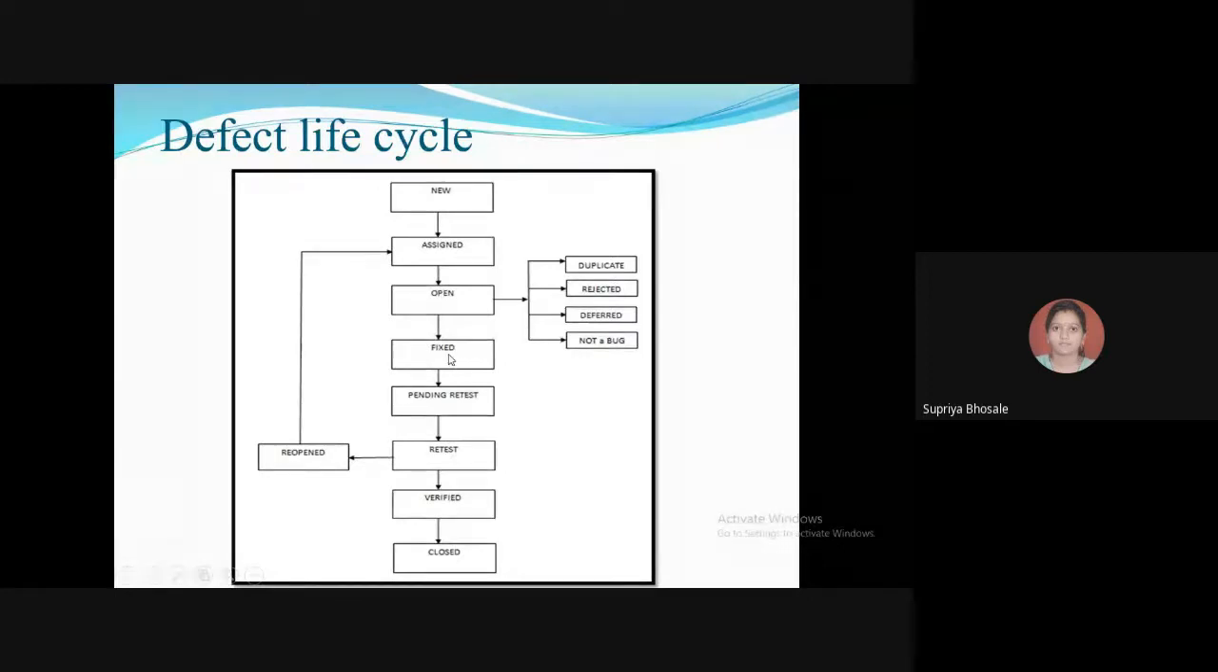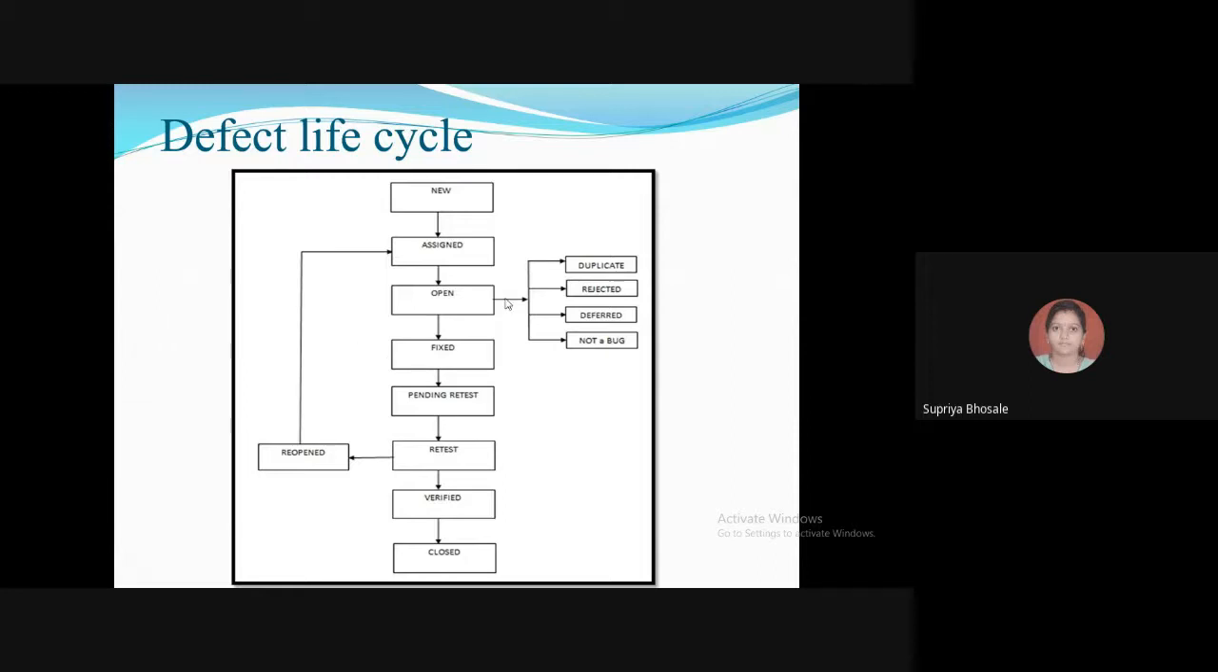Next is fixed. So when the developer makes the necessary code changes and verifies the changes, then he or she can make the bug status fixed, and the bug is passed to the testing team. So some work has been done by the developer team on that particular bug. He will say that the bug is now in fixed condition, and now it will be reassigned to the person in the testing team or the test lead itself.